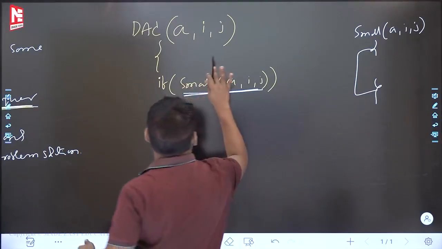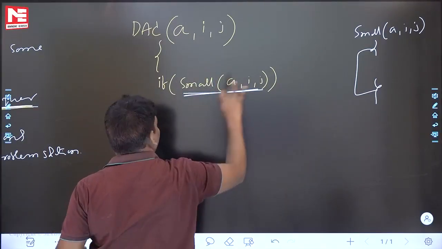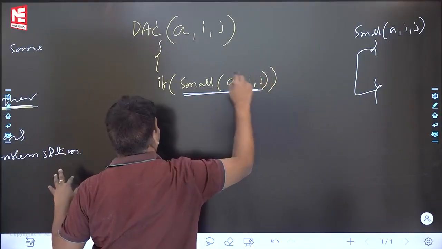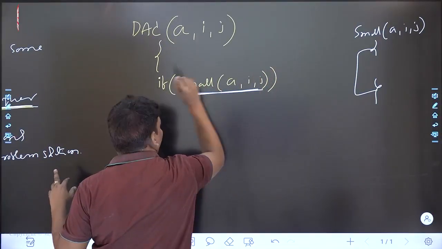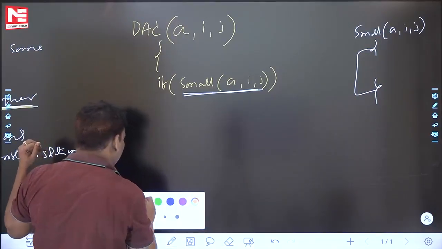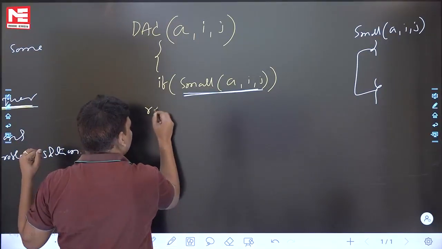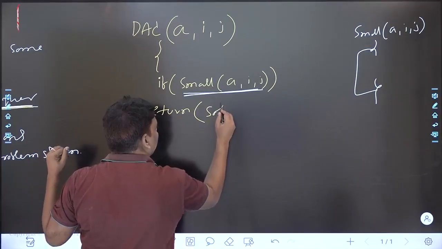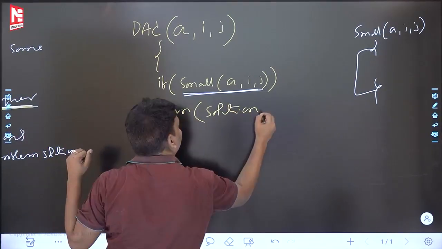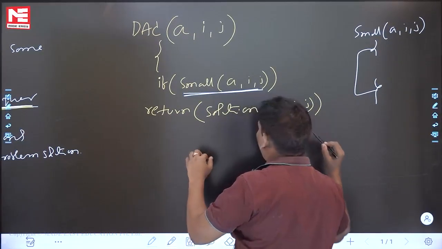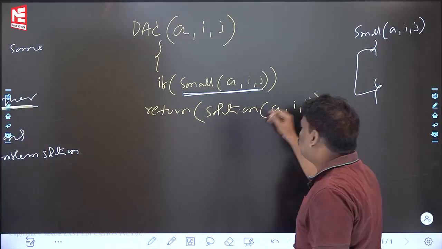So if 1, isn't that the small function? Small function returning 1 means the problem is small, otherwise the problem is big. Can you help me now? Suppose 1 means the problem is small, then what is the answer? Because the problem is small, no need to divide, then return the solution of A(i, j). Because it is a small problem, directly you can find the solution and return it.